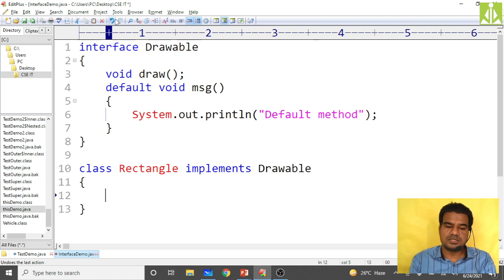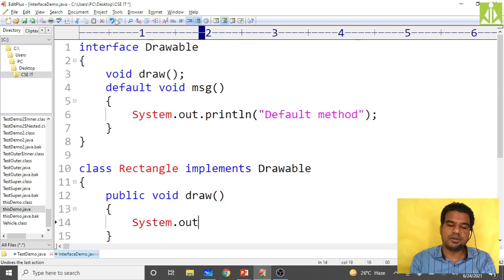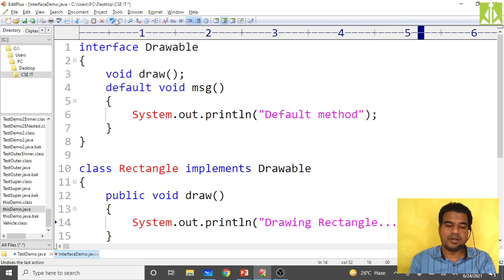So now this class has to give the implementation only for the draw method. Public void draw. Come down and give the implementation. Implementation is nothing but the body of the method. println of, okay, drawing rectangle. It has given the implementation.